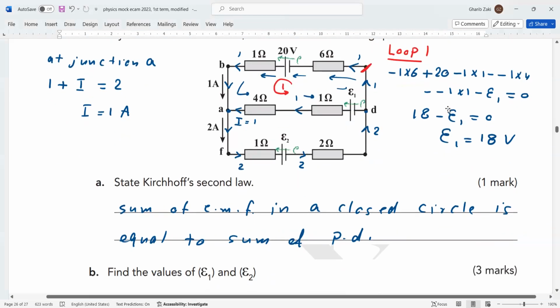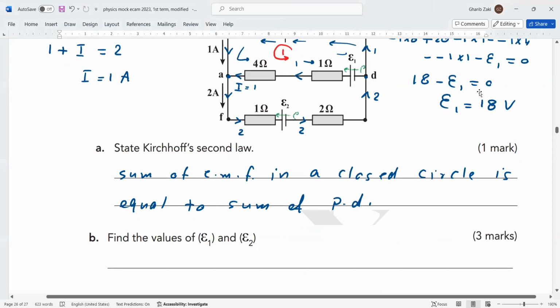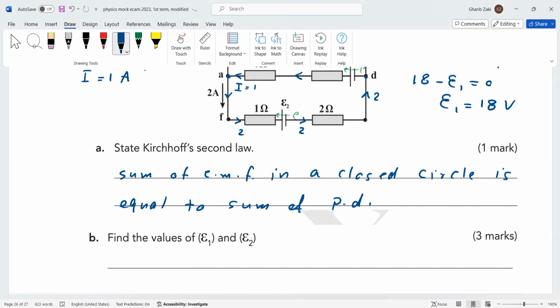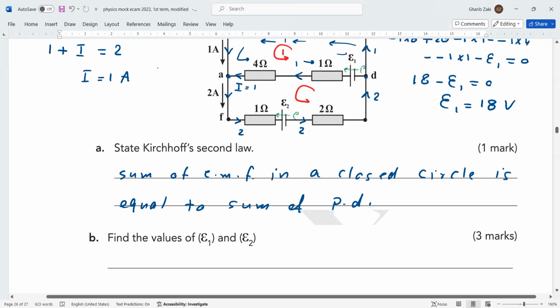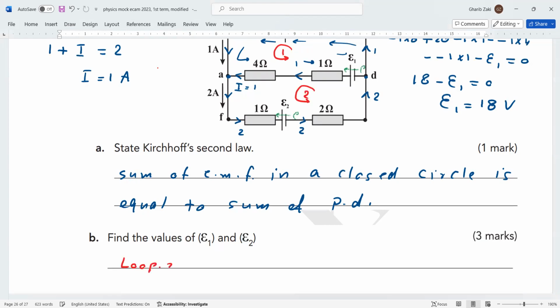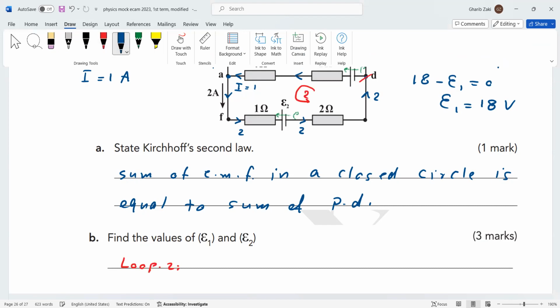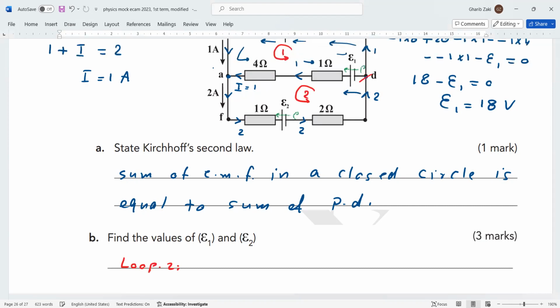Okay, now we need to find E2. Then we go to the second loop. Now we take this direction of loop. Here we take this loop, loop 2. Now we apply loop 2. We start with a point, for example, the point D, and then we go through this point. First thing, E1 is in the same direction as electron flow. Electron flow is the same direction as the loop, so it's a positive E1.